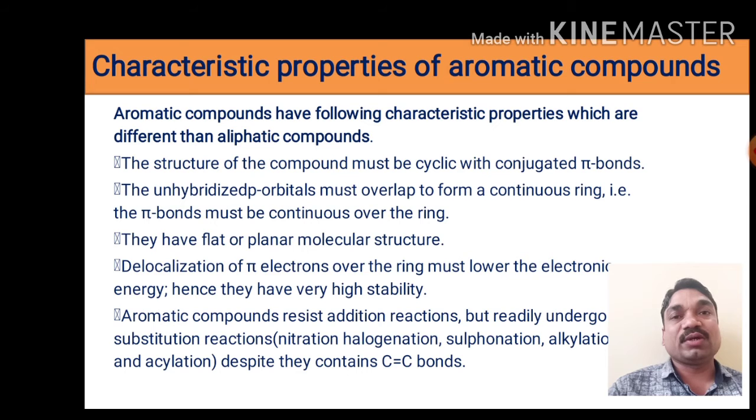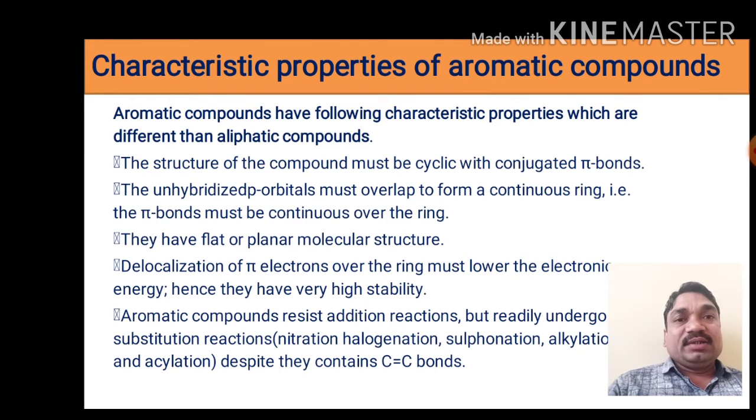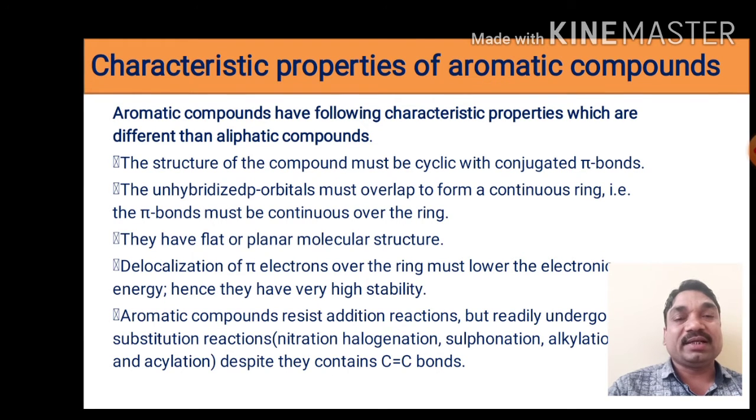That's why they show a number of special reactions and are used in synthetic organic chemistry. First property, the structure of the compound must be cyclic with conjugated pi bonds. That means the compound must be cyclic in nature, a closed ring structure containing conjugated pi bonds.